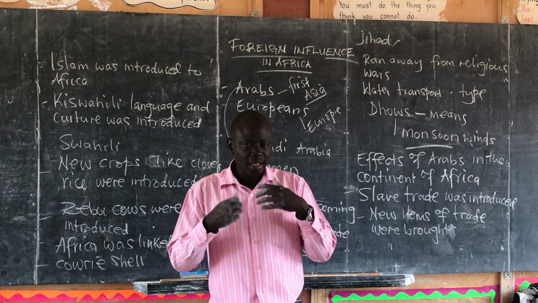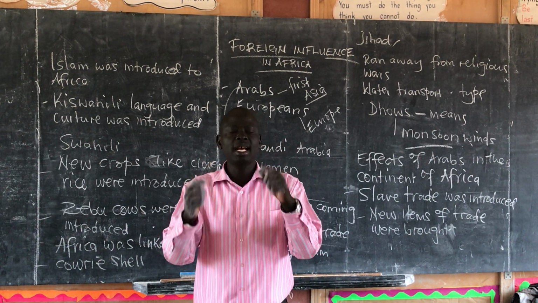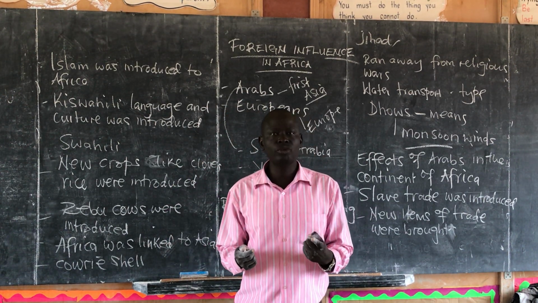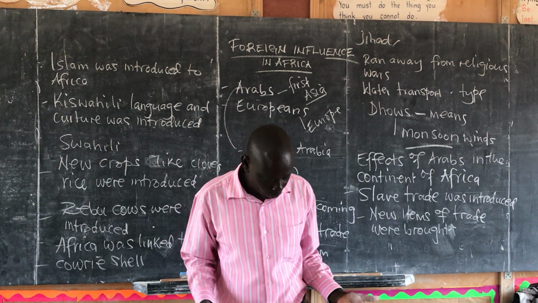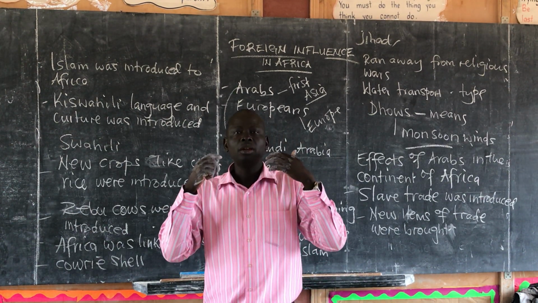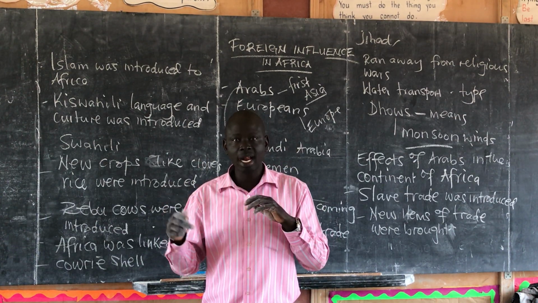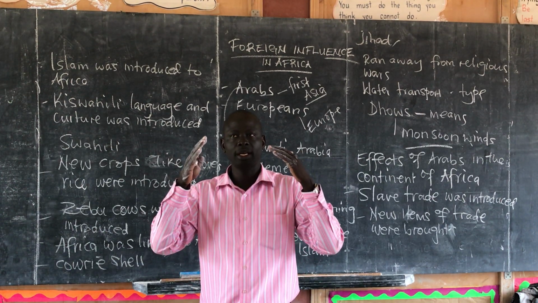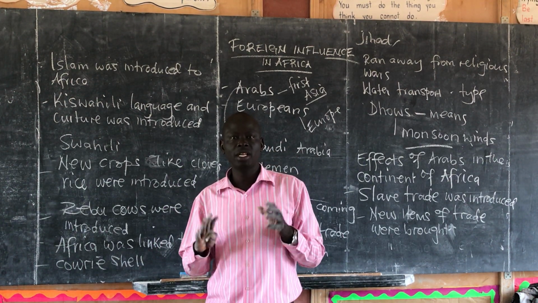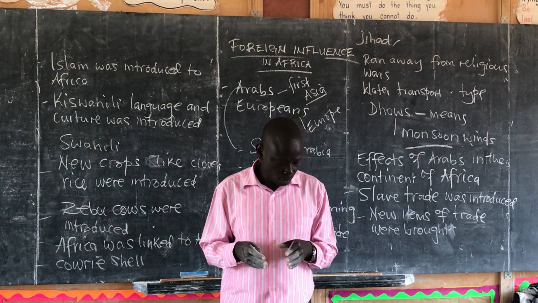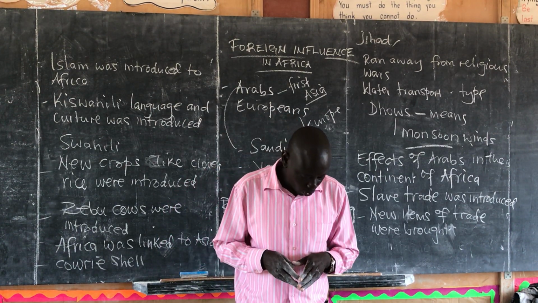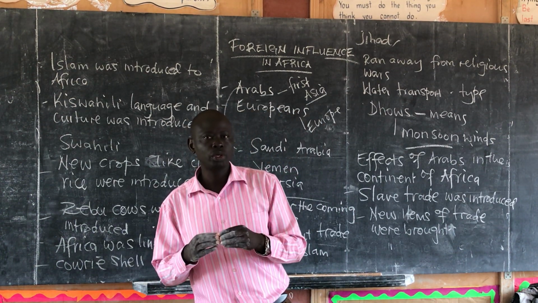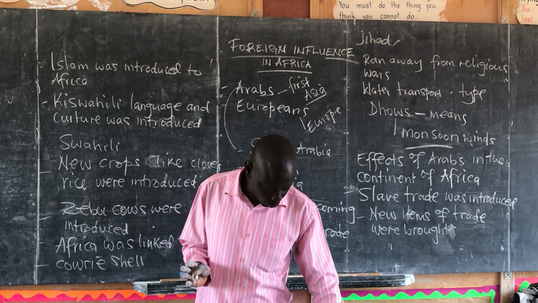Then we are looking at the effects, the influence that were brought by the Arabs as the first group. We are saying first slave trade was introduced as a negative effect because originally we did not have it. Then trade items such as mirrors, guns were brought. Then we are talking of Kiswahili language, which is the language that was formed after the intermarriage of the Arabs and the coastal Bantu. Then we are talking of some of the coastal towns were built, like Mogadishu, Malindi.